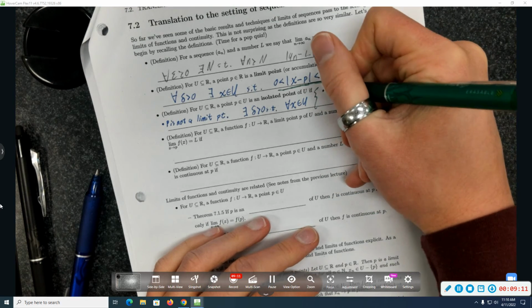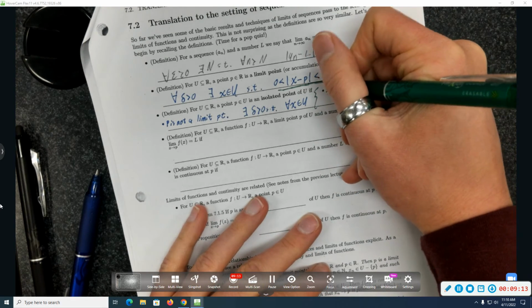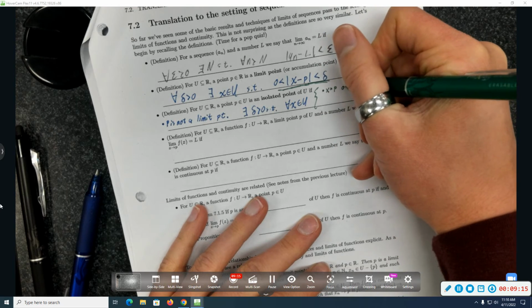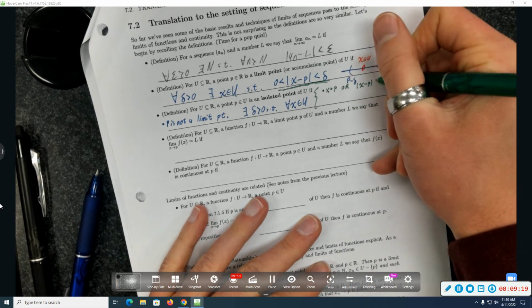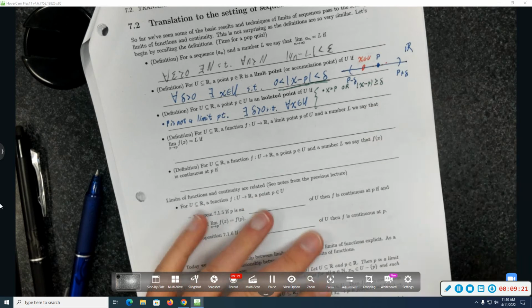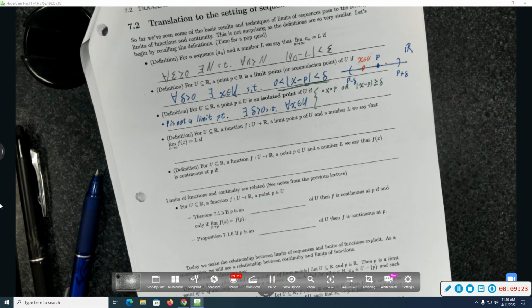So one option is x is equal to p, or the absolute value of x minus p is bigger than or equal to delta. And then pick your favorite other way of rephrasing that.